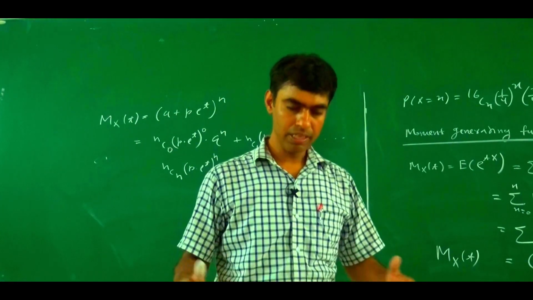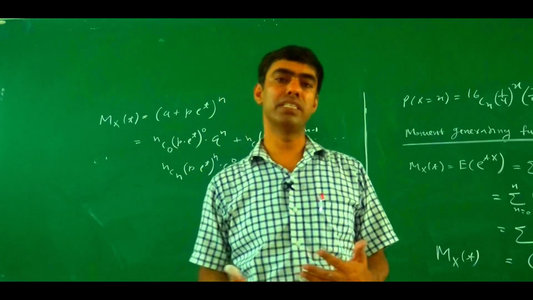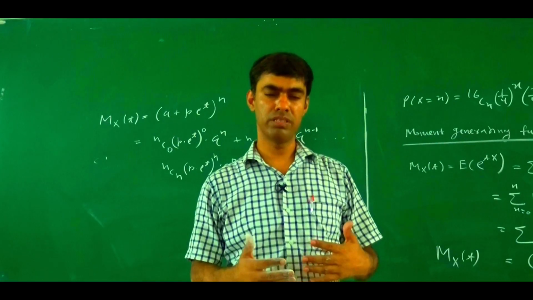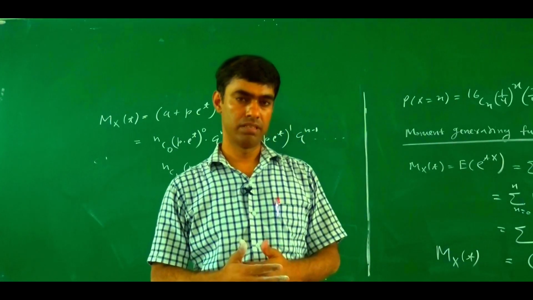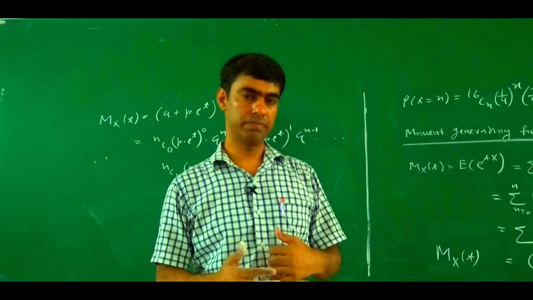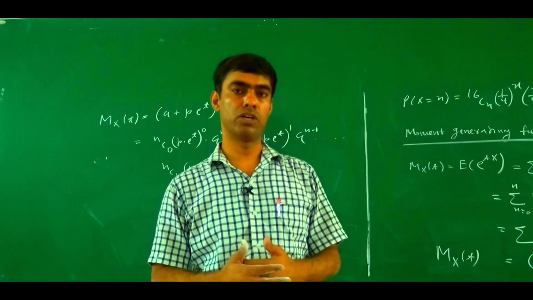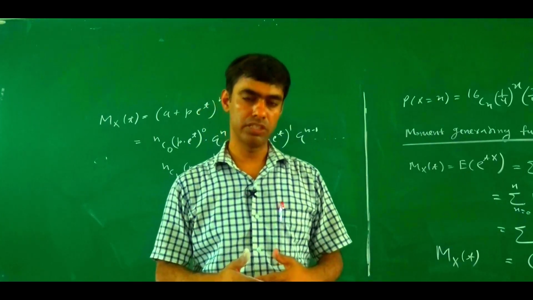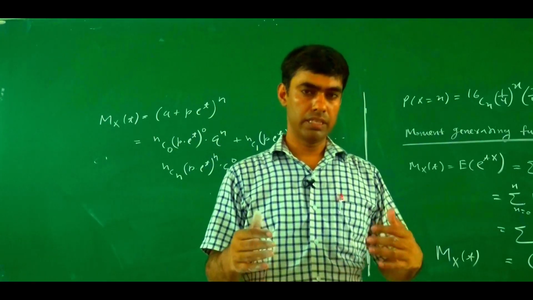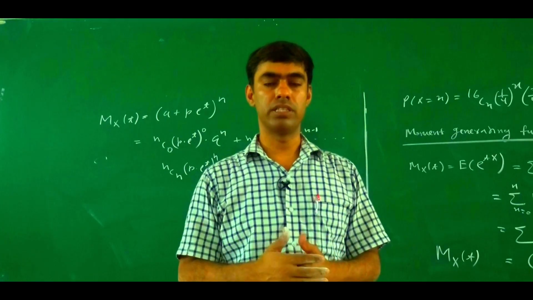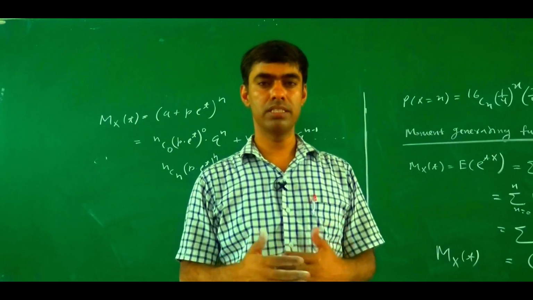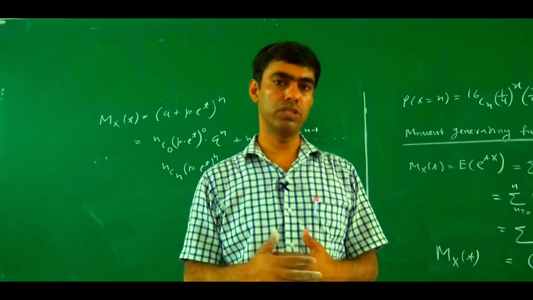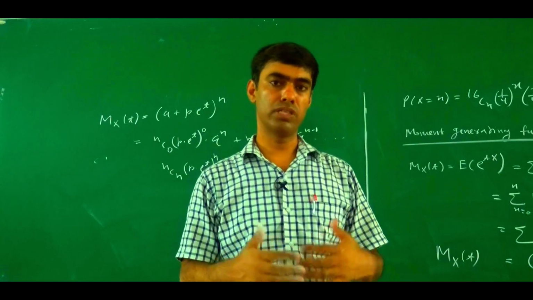Similarly we can find the mean deviation of a binomial distribution; all other statistics we are able to find with the help of the probability mass function of a binomial distribution. So this is a very important probability distribution in the category of discrete probability distributions. In the next lecture we discuss another discrete probability distribution known as the Poisson distribution. Thank you for watching my videos. Thank you.